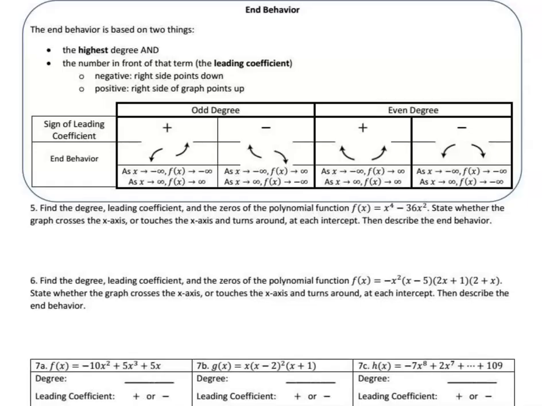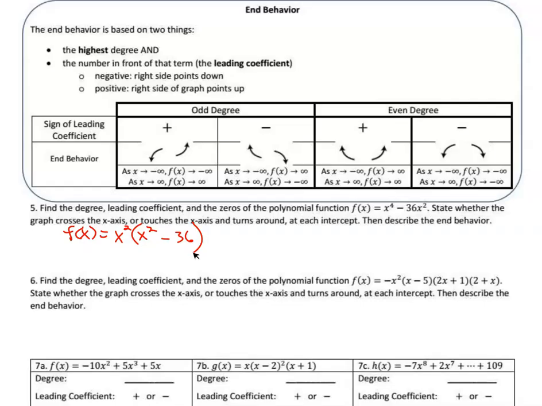Well, let's factor that. And I notice that that has a factor of x squared in common. So if I factor out an x squared, we would get x squared times, well, x to the 4th divided by x squared will leave me an x squared, and negative 36x squared, if you divide out the x squared, leaves you negative 36 there.